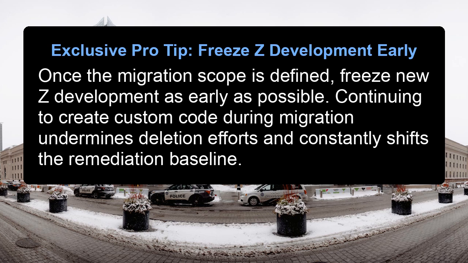Exclusive pro tip. Freeze Z development early. Once the migration scope is defined, freeze new Z development as early as possible. Continuing to create custom code during migration undermines deletion efforts and constantly shifts the remediation baseline.